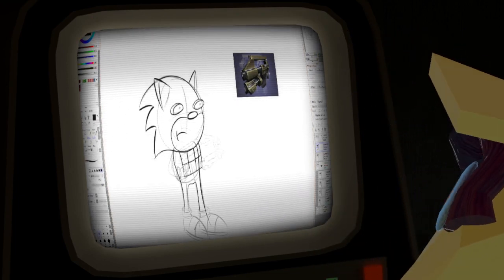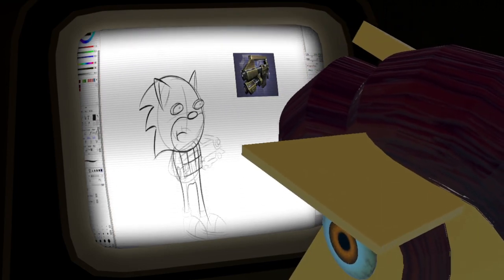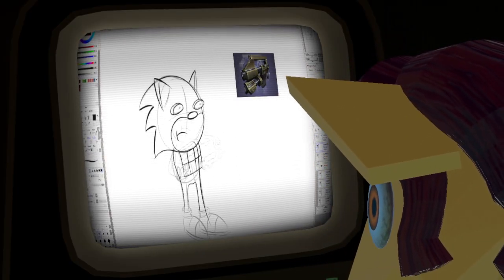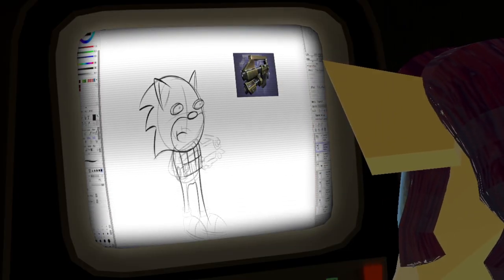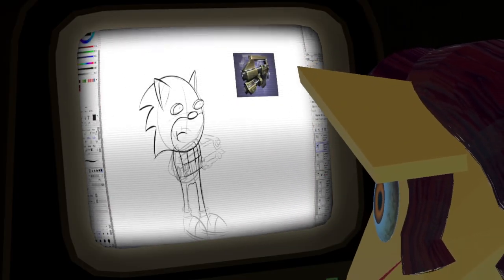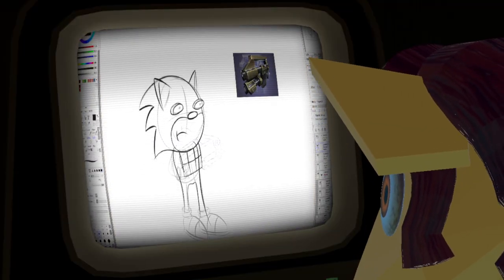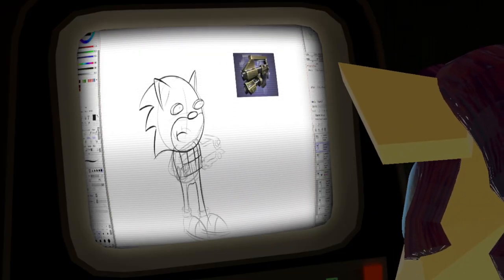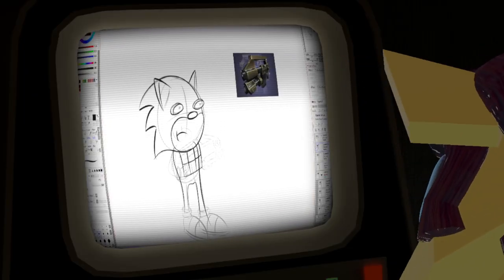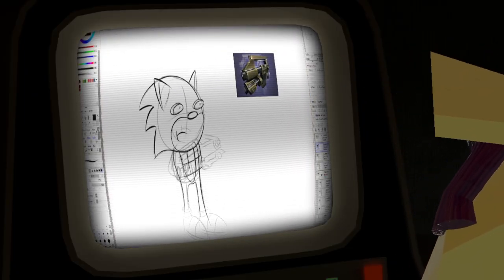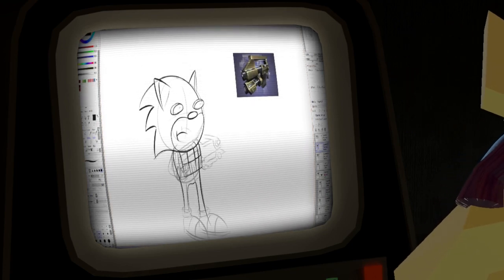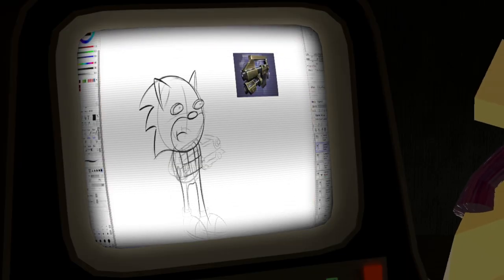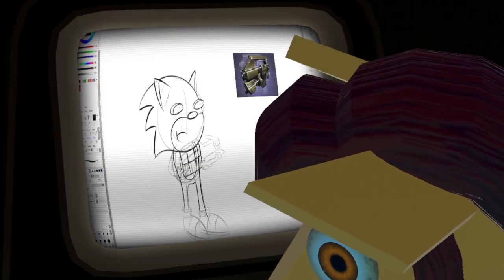But that'll do. And then let's get another layer in here. Sure, whatever.